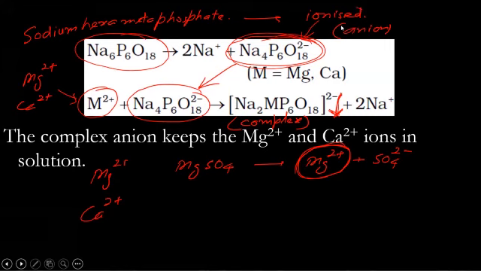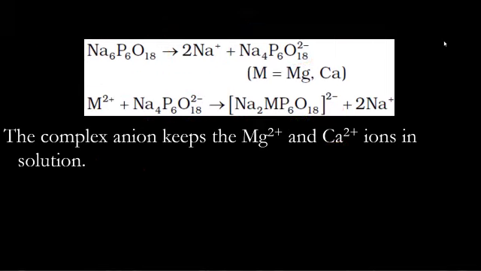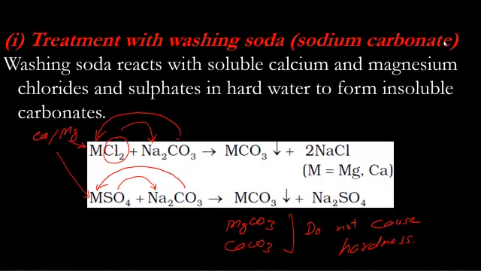So these are very similar processes I am talking about again and again. For example, in the previous one, I talked about a metal ion combining with some anion, here carbonate, and that's why the impurity is removed. When I say impurity, I'm talking about calcium chloride, calcium sulfate, magnesium sulfate, or in case of temporary hardness, magnesium bicarbonate and calcium bicarbonate also.